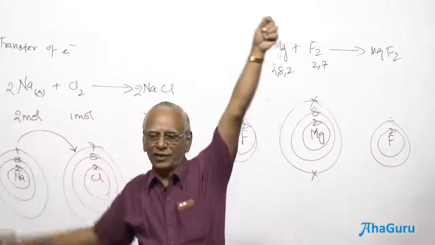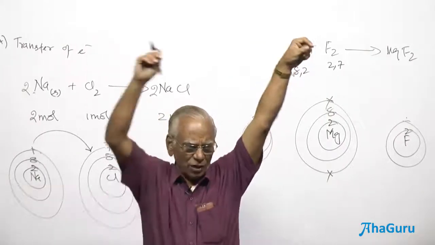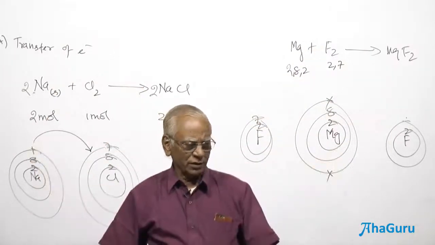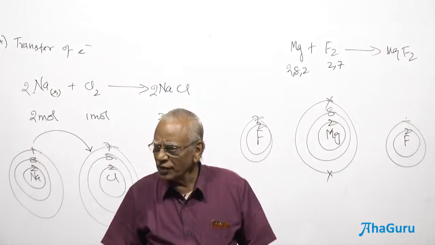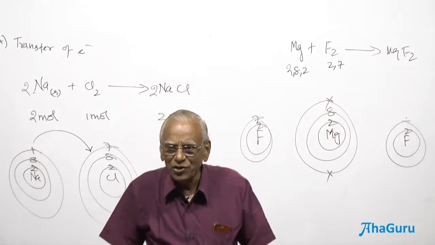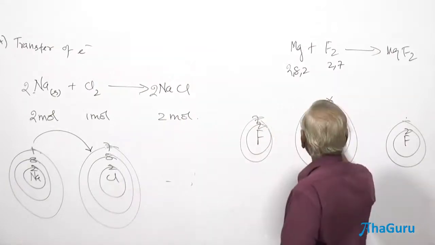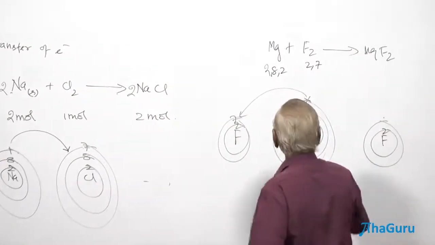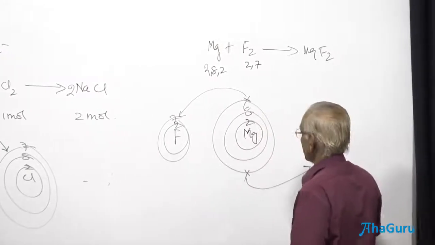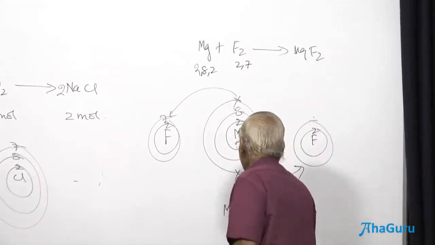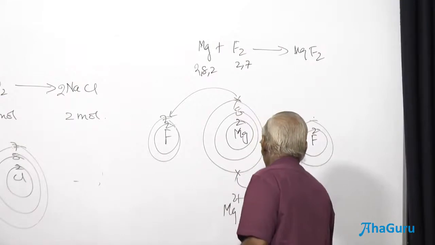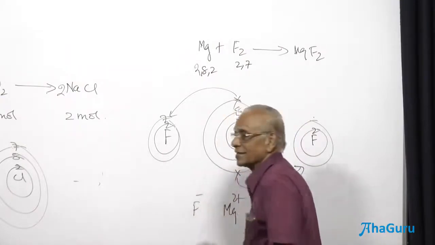If you have 2 electrons, diagonally opposite; if you have 3 electrons, as far away as possible. Why should they be as far away as possible? To avoid the repulsive forces. Therefore, if fluorine comes here, 1 electron is transferred here and this electron is transferred here. Therefore, magnesium gets 2 plus here, supported by F minus and F minus.